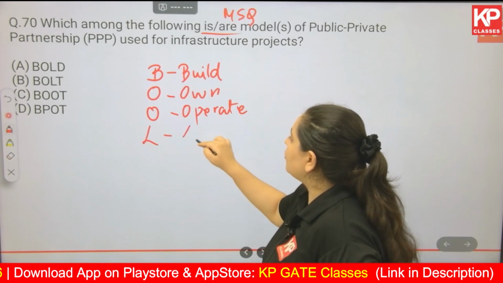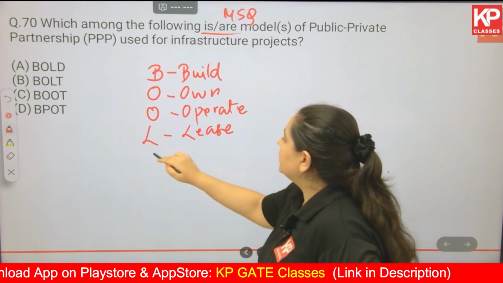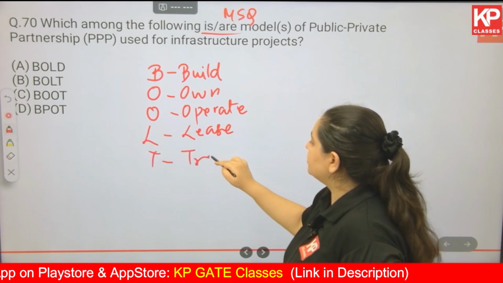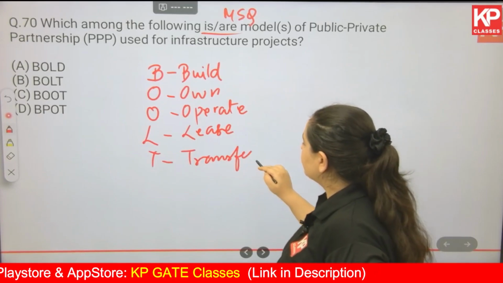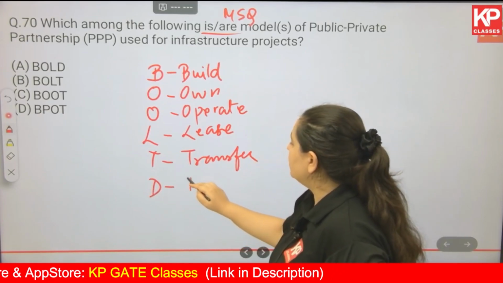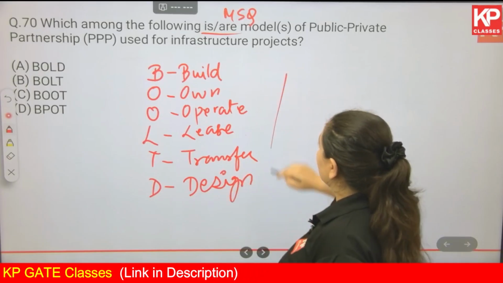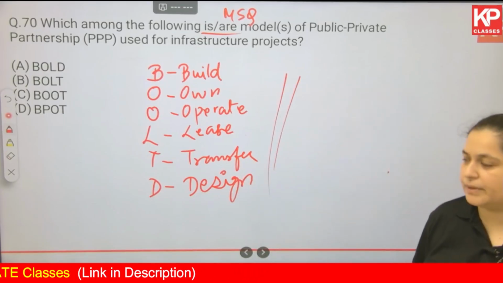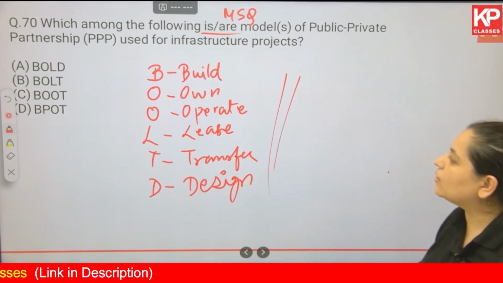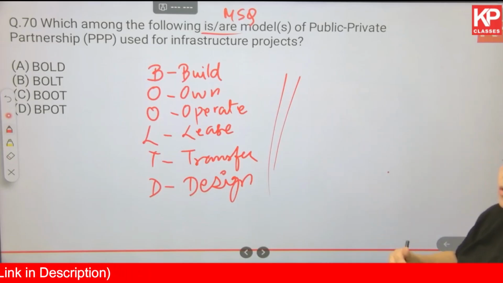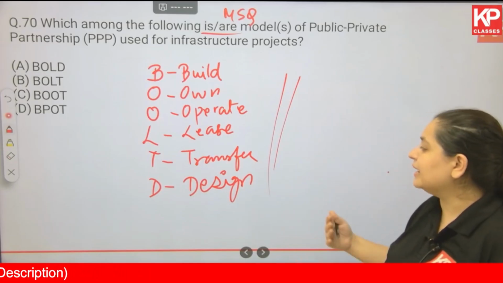L stands for lease. T stands for transfer. D stands for design. Okay, these are some of the terms that you should keep in mind.